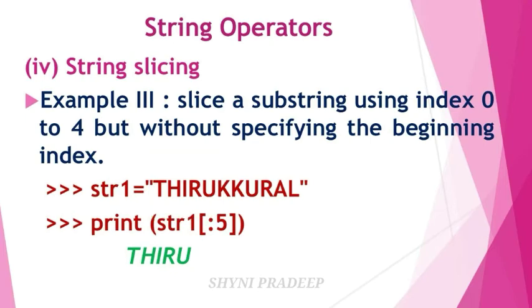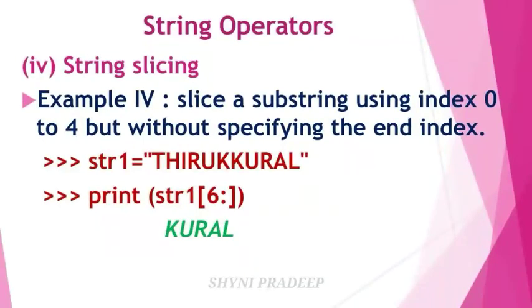And next example 4. Slice a substring without specifying the end index. Here we are not specifying the end index but we are specifying the starting index. So print str1[6:]. See here, this is 0, this is 1, this is 2, this is 3, this is 4, this is 5, this is 6. You have to start from here. So KURAL, that is the output.